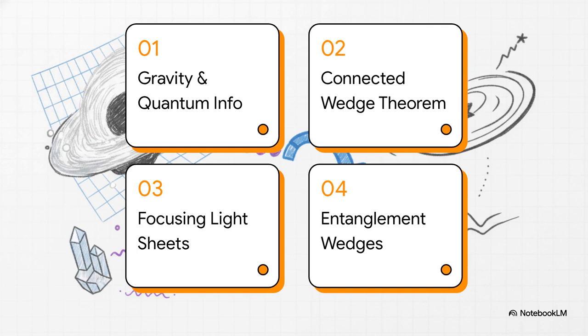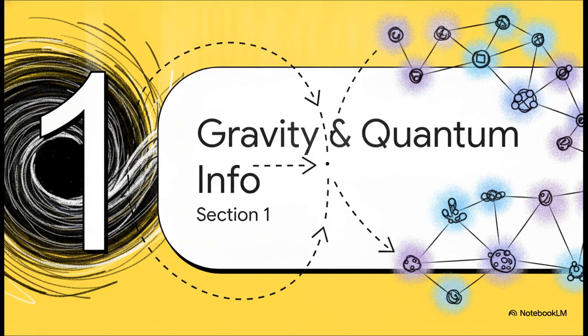First up, gravity meets quantum information. Second, the connected wedge theorem. Third, focusing the light sheets. And finally, Bousso's entanglement wedges. Starting off with Section 1, gravity meets quantum information.